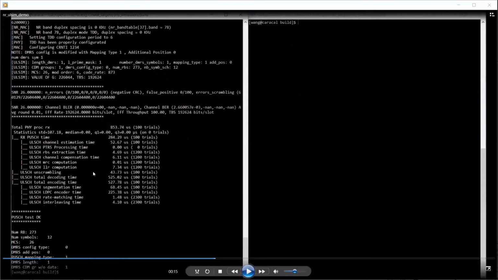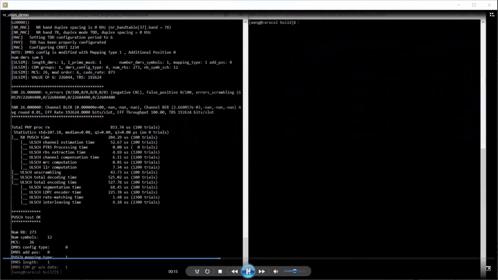Here we can see the ULSCH decoding time is about 525 microseconds, and this is running with multiple CPU cores. In this case it is 23 cores.